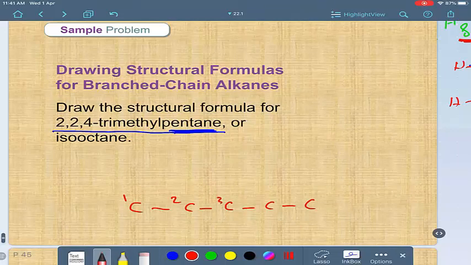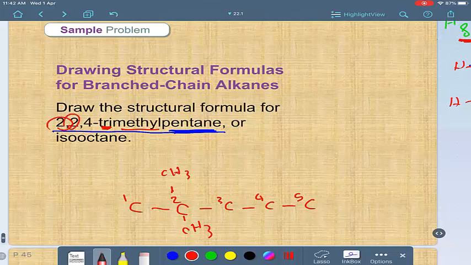Add 1, 2, 3, 4, 5, for example, here. Then add 2 and add 2 and add 4. Tri means the 3 methyls. Add 2, make a methyl here. Add 2 again, make a methyl here. And add 2, make another methyl here because it's 2 and 2. Add 4, make a third methyl here. Now we have identified the positions of the substituents.